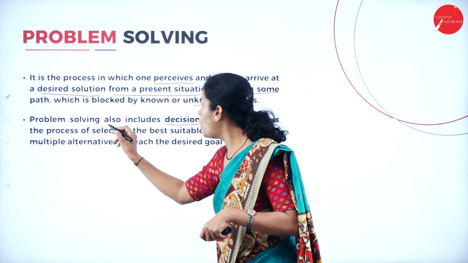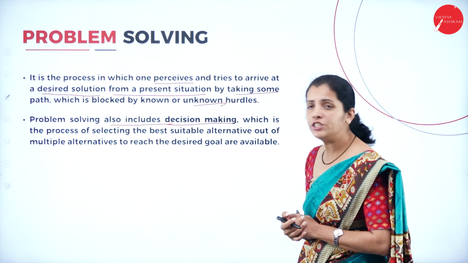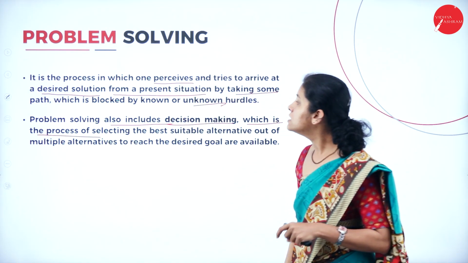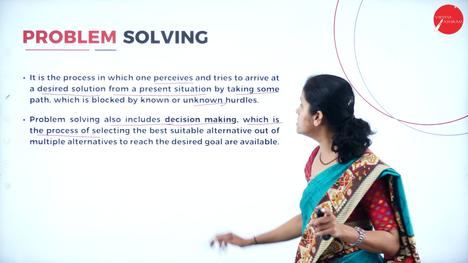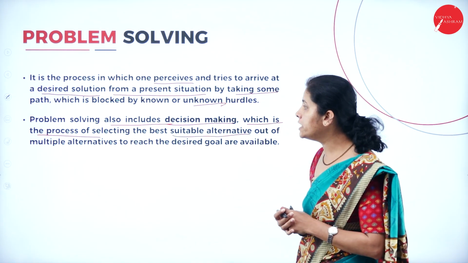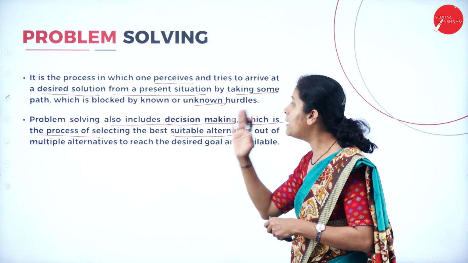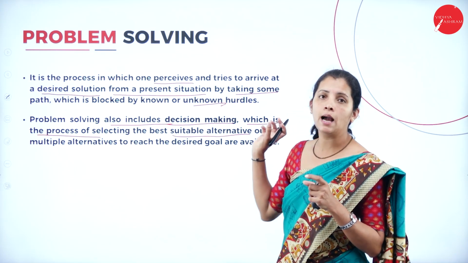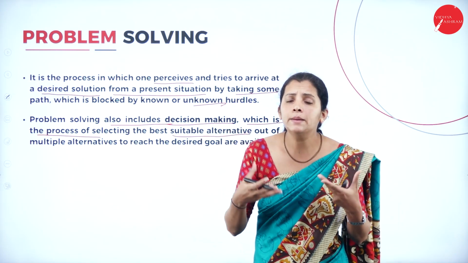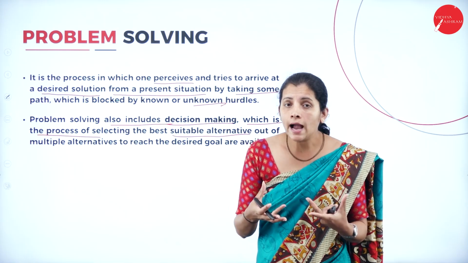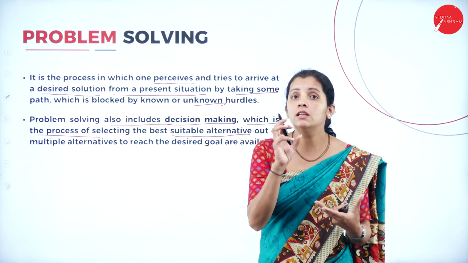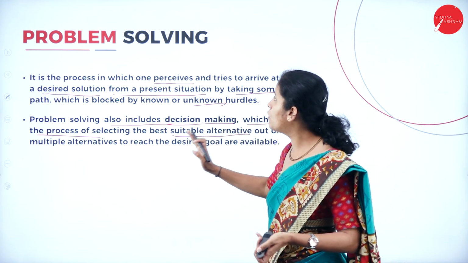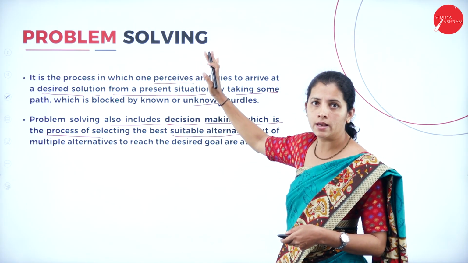Problem solving also includes decision making, which is the process of selecting the best suitable alternative out of multiple alternatives. In decision making, I'm going to have multiple alternatives, and from them I want to select a particular, suitable solution, and that itself is called problem solving.